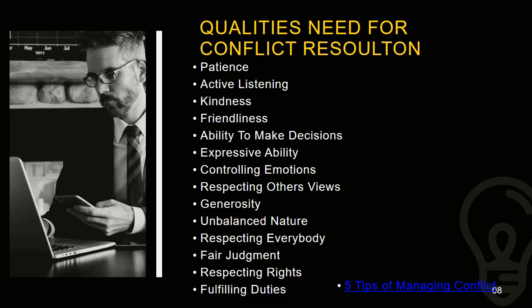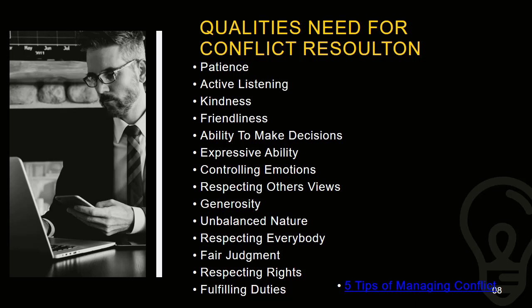Okay, first one we will take the word patience. What do you normally mean by patience? Patience means you have the ability to listen to a person when he or she is telling you something and trying to explain. Say you're the one who is going to resolve this conflict, then you have to have the patience to sit and listen to what those parties want to tell you. You have to listen to the first party, and you need the patience to just sit and listen without commenting, so that you get the total picture from those people.